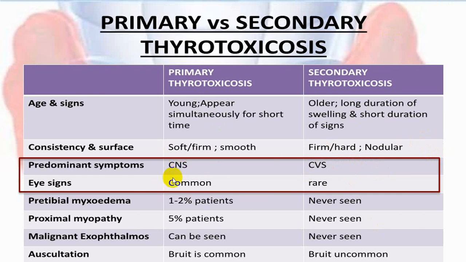So eye signs are very common in primary, while in secondary eye signs are usually very rare. A simple way to differentiate between the two. Secondary is very common in adults and older people, while primary is very common in younger age groups.